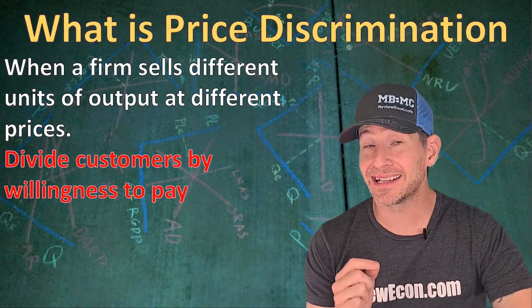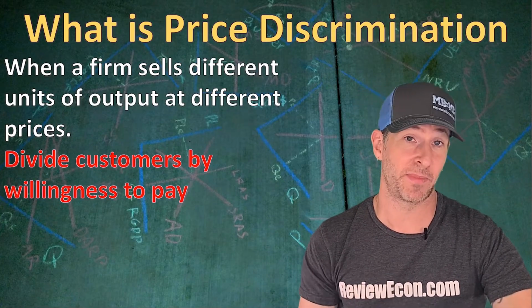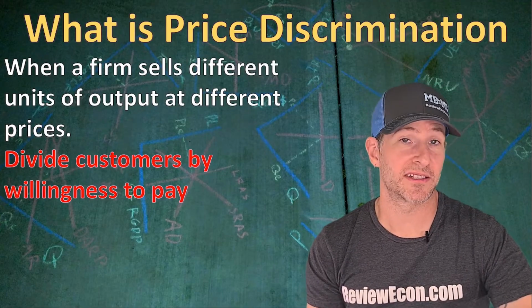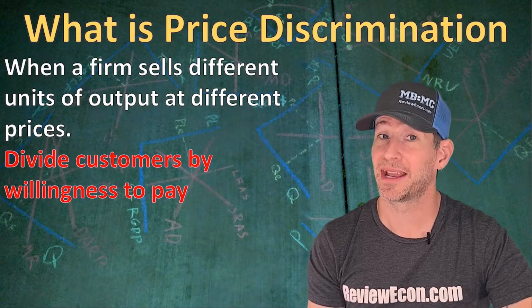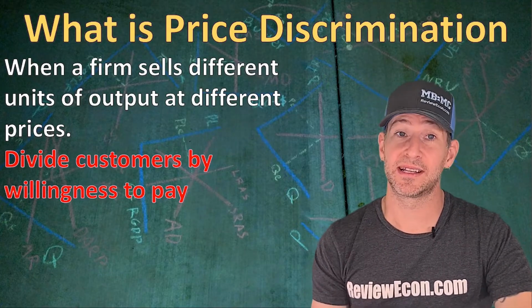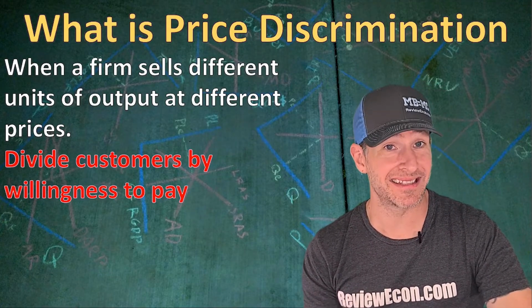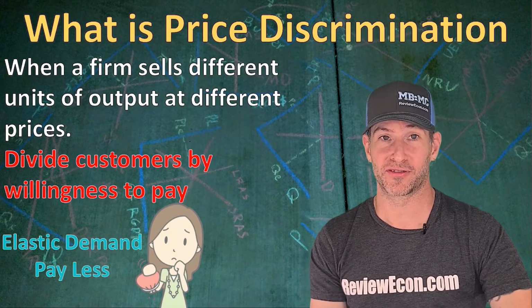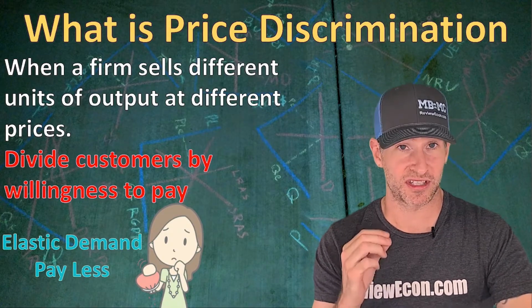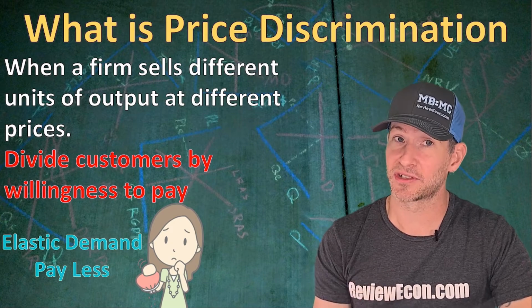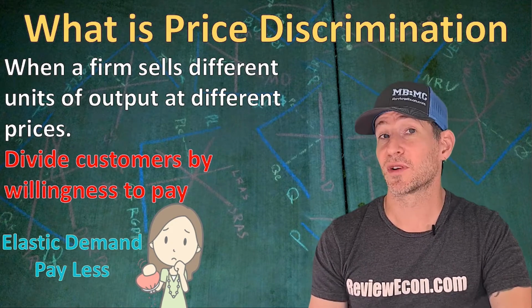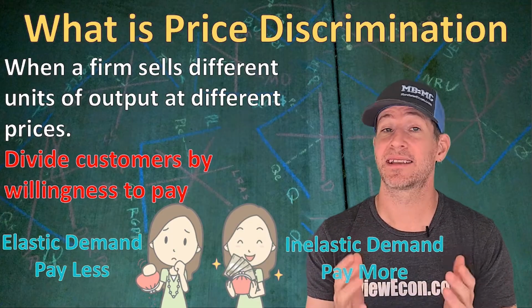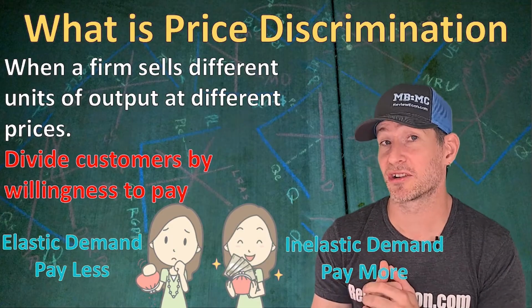is divide its customers by willingness to pay. Customers who have a higher willingness to pay will get charged higher prices, and customers with a lower willingness to pay, lower prices. And a consumer's willingness to pay is equal to the elasticity of their own personal demand curve. Customers with elastic demand are more sensitive to changes in price, and as a result, firms that price discriminate will charge these customers lower prices. Customers that have an inelastic demand are less sensitive to a price change, and they will be charged higher prices